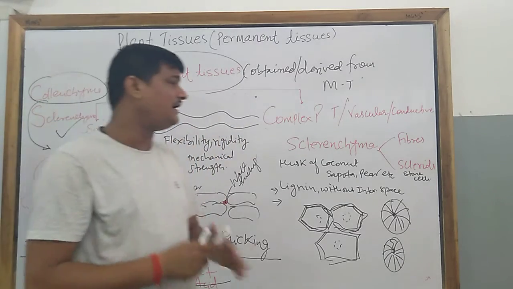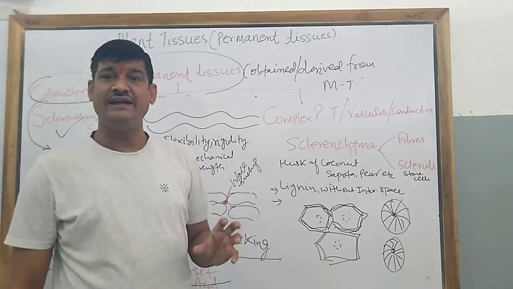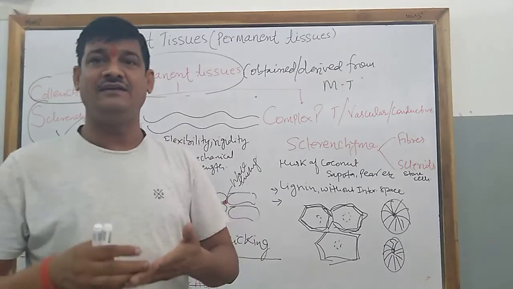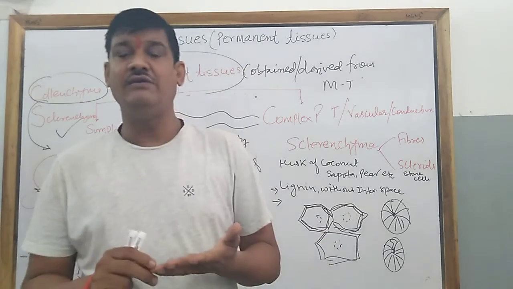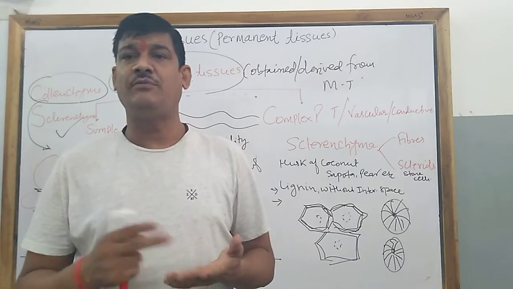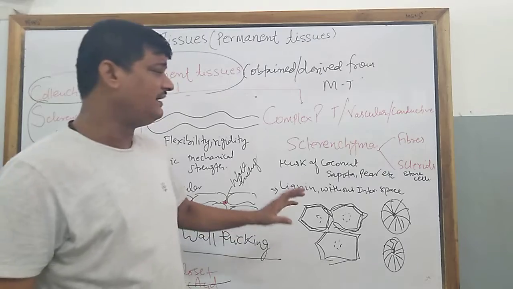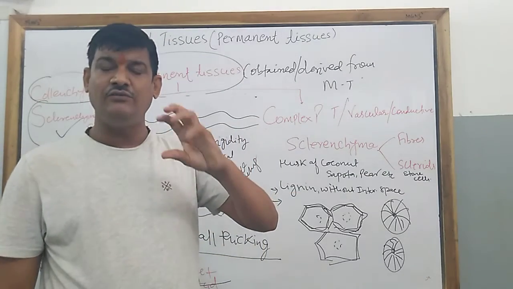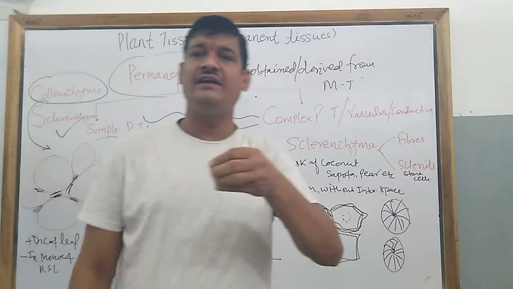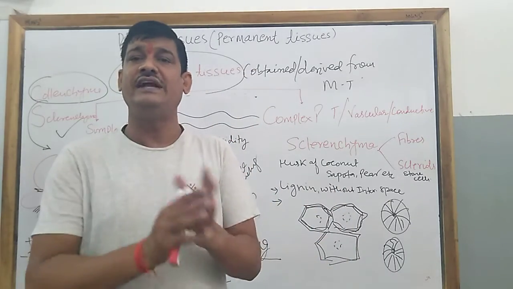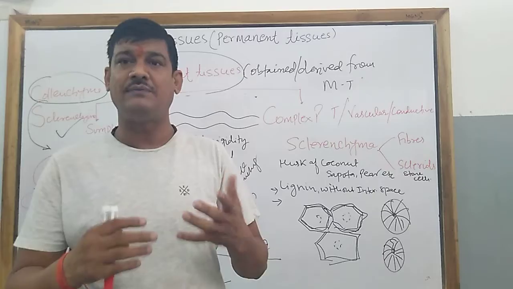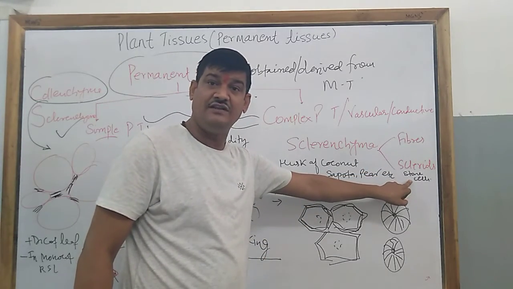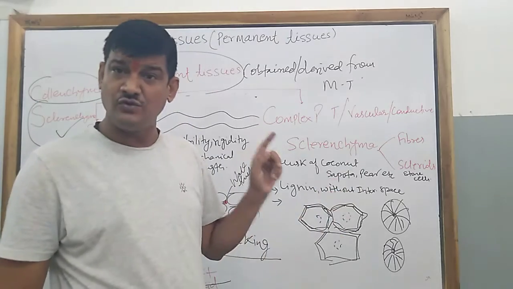But apart from the fiber, they also contain stone cells. If you have eaten guava or chiku, that is sapota, what do you find there? You find a grittiness, you feel that stones are there in the pulp of the fruit, which we call the grittiness of the pulp. This is because of the sclereids. Sclereids are also called stone cells.